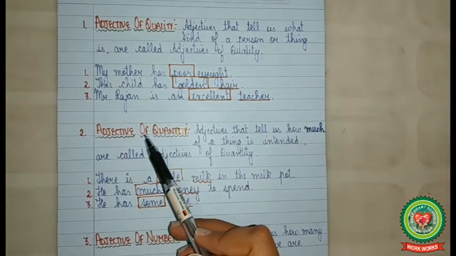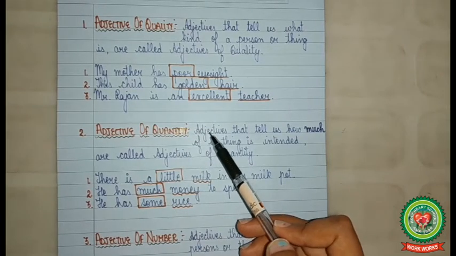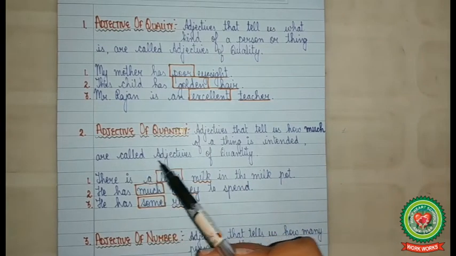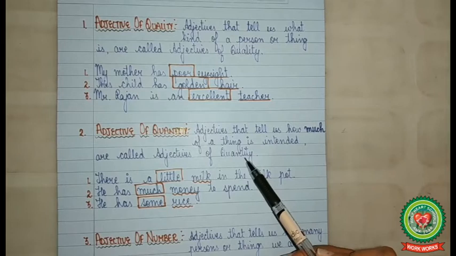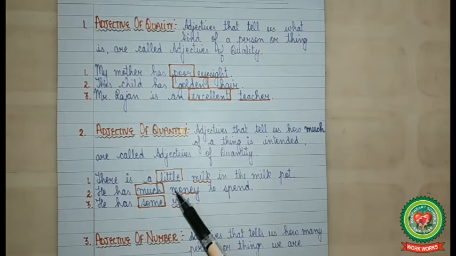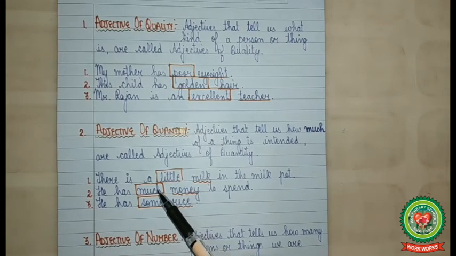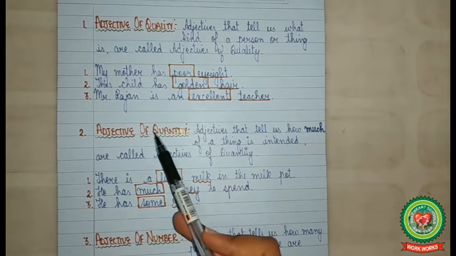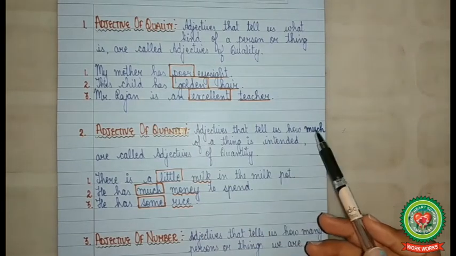Now, adjective of quantity. Adjectives that tell us how much of a thing is intended are called adjective of quantity. For example, there is a little milk in the milk pot. He has much money to spend. He has some rice. The adjectives little, much and some tell us how much of a thing is there. So remember, adjective of quantity answers to how much.